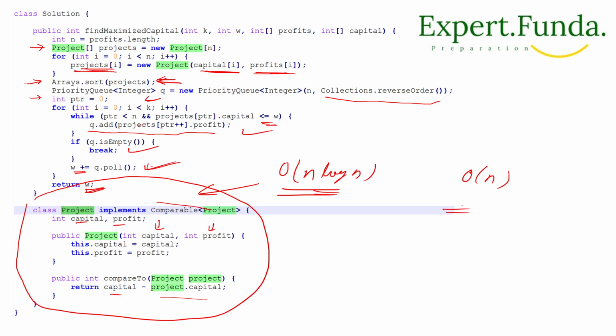So each time if you do these things with the priority queue, you can say the summation of this, so the whole time complexity is O(n log n). If you do the summation also, it will take O(n log n). And for the space complexity, we are taking one priority queue, and sorting will also take an array, so it will take O(n) space, so this will be the space complexity.